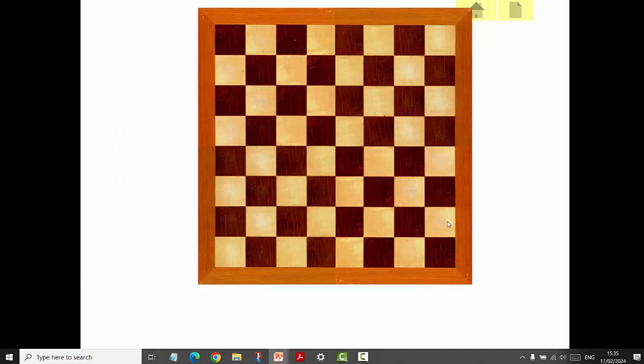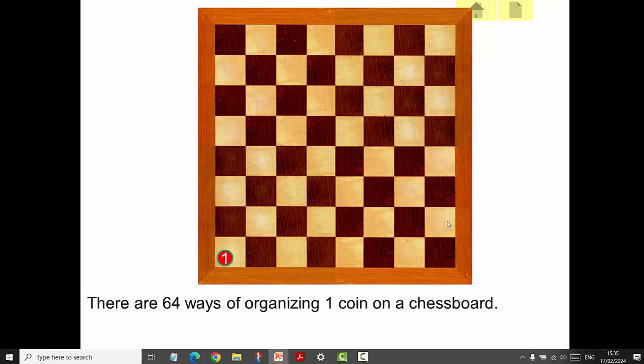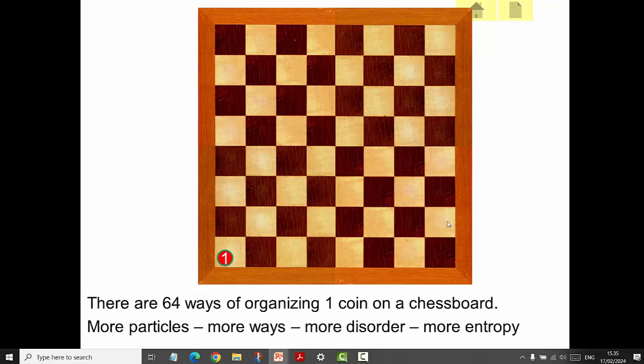Now, here we have a chessboard, and we have one particle. How many ways can we arrange that particle on this chessboard? Well, there are basically 64 possibilities. If I put more particles, there's going to be more ways. Put two, that, and that. How many ways can I organize four there? It's much more chaotic.